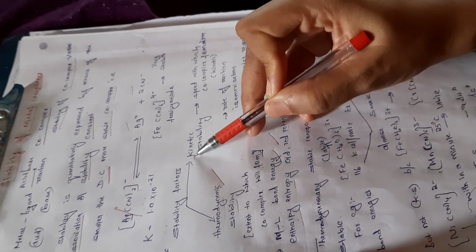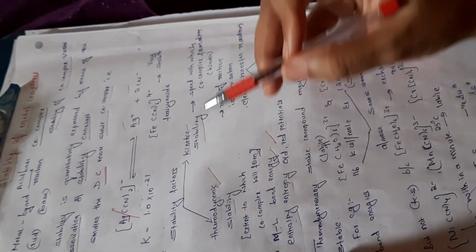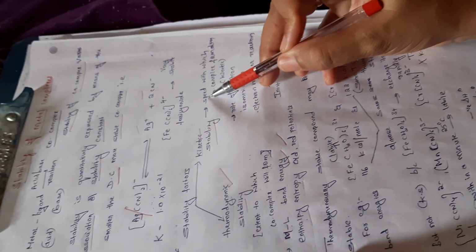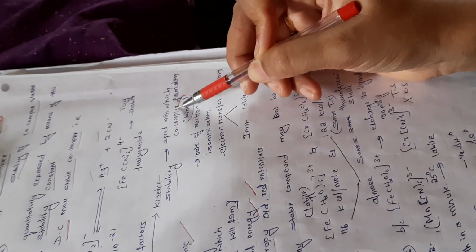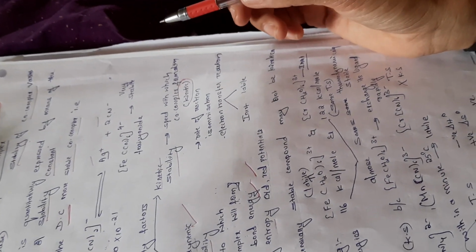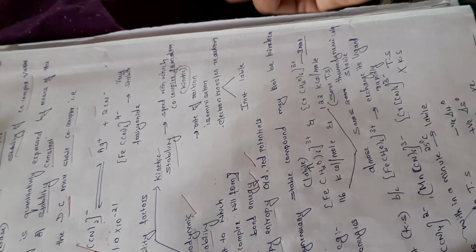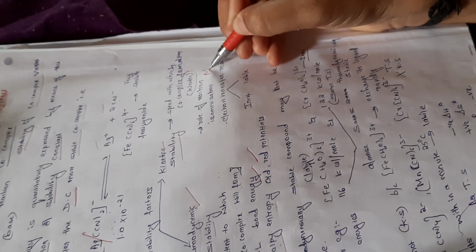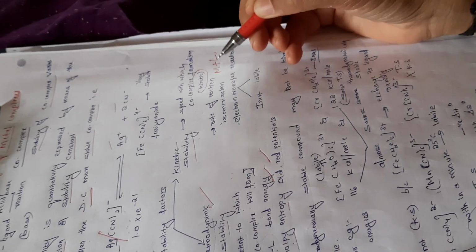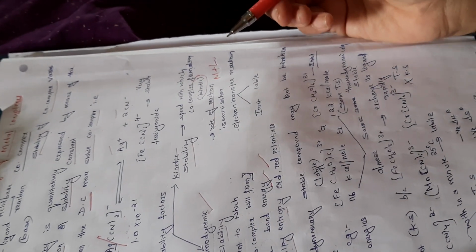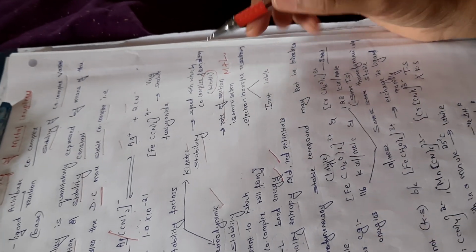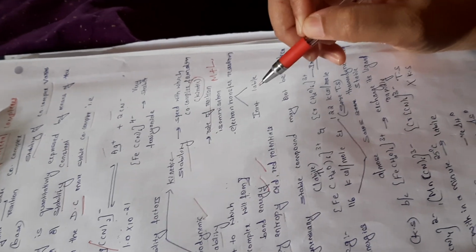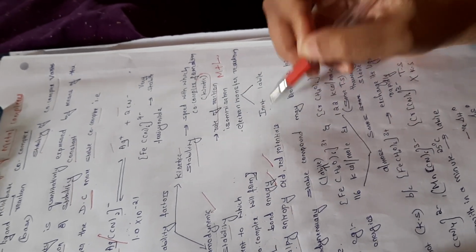We'll come back to kinetic stability. It explains the speed with which a coordination complex will form. It is the kinetic aspect of coordination complexes: the rate of the reaction when metal reacts with the ligand. So, what is the rate of the reaction, and to what extent will the newly formed complex retain its original characteristics, whether it is inert or labile.